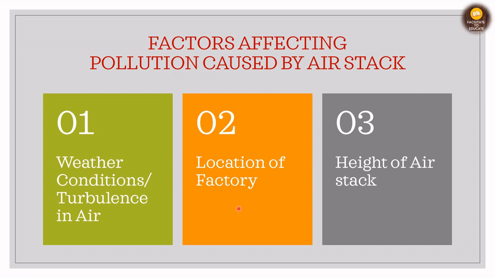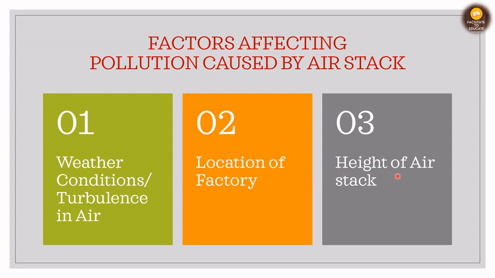Now what we see here is that the location of the factory along with the weather conditions, turbulence in air and the direction of wind is necessary to keep in mind when we are locating any factory or when we are setting up any air stack.